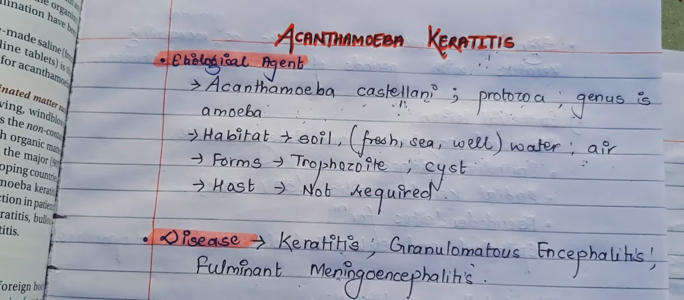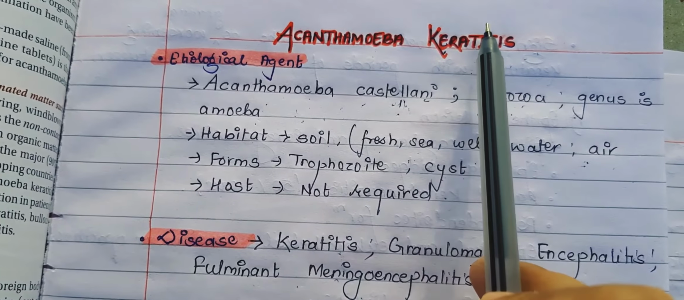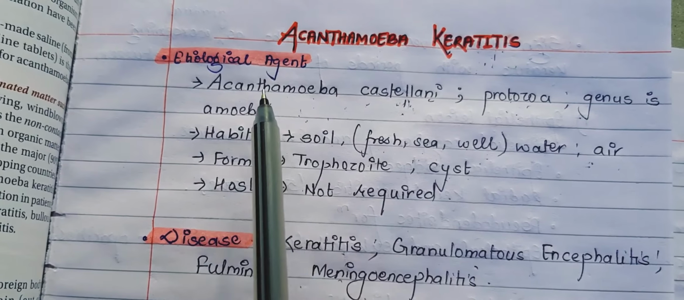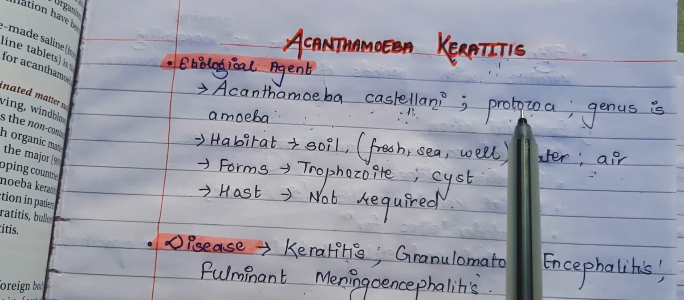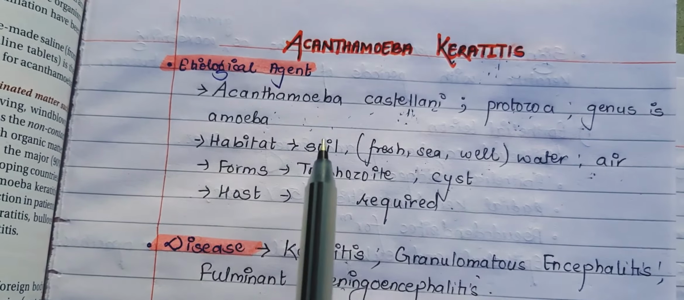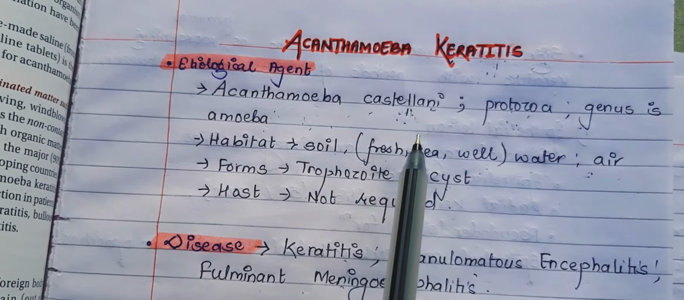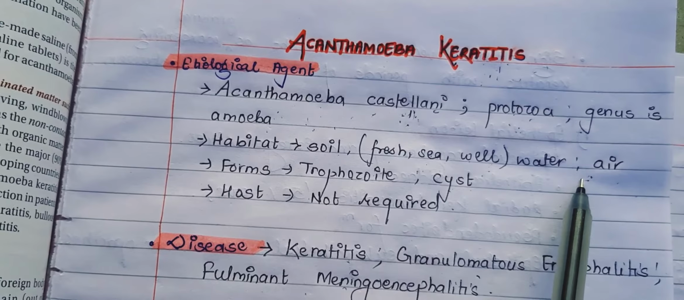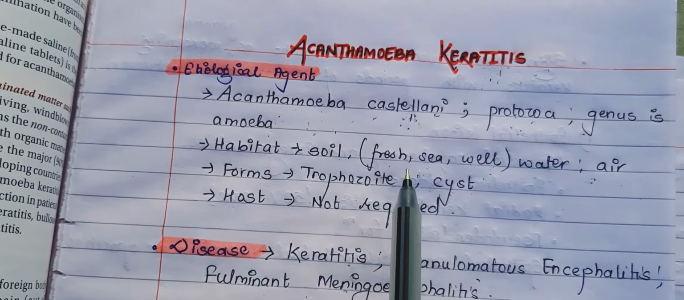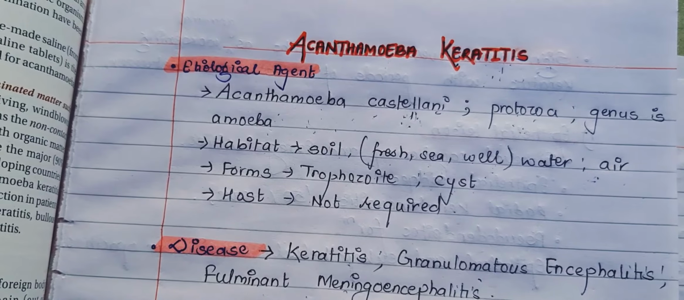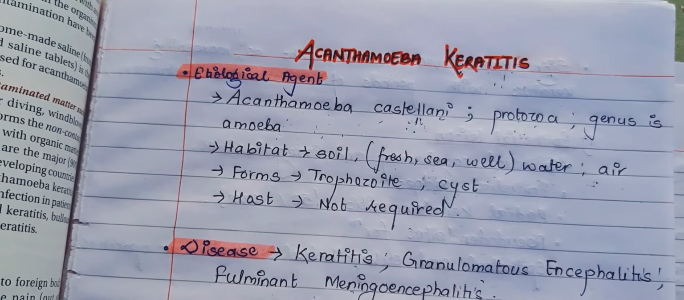As the name suggests, Acanthamoeba keratitis is a type of keratitis which is caused due to infection with Acanthamoeba castellani. Acanthamoeba castellani is a protozoa of the genus Amoeba. It is found in soil, fresh water, seawater, well water and air. It can occur in two forms, that is trophozoite form and the cyst form. It can survive in diverse conditions and it does not require a host.